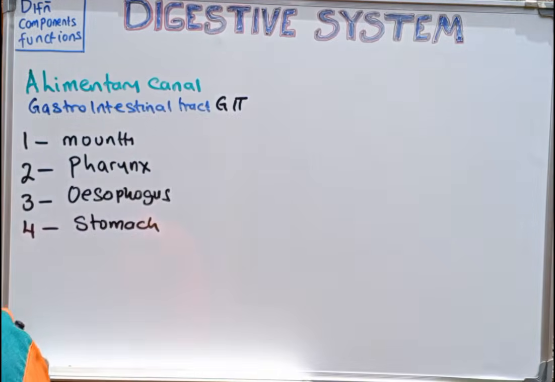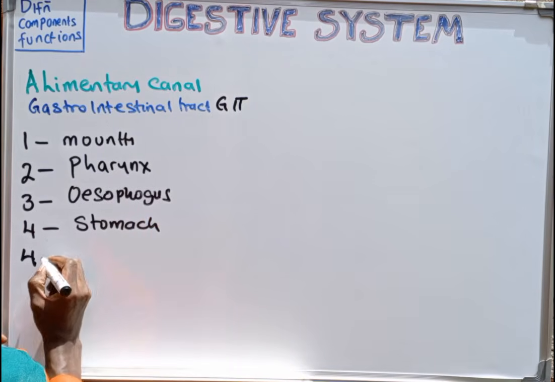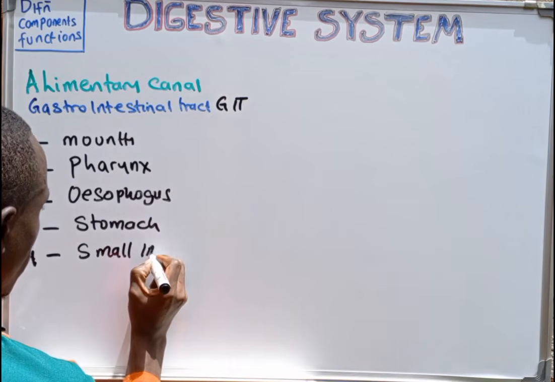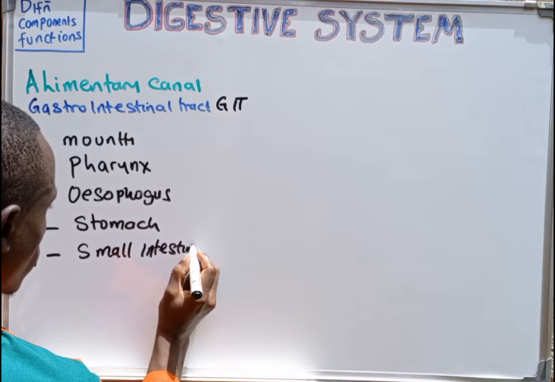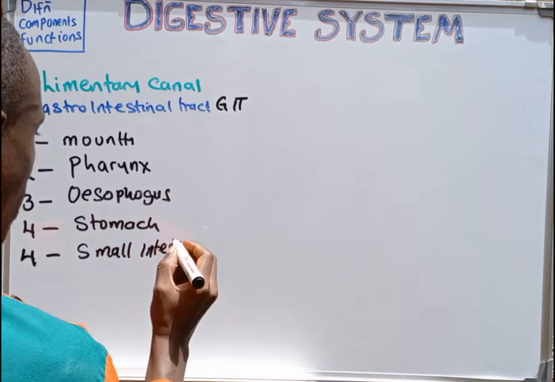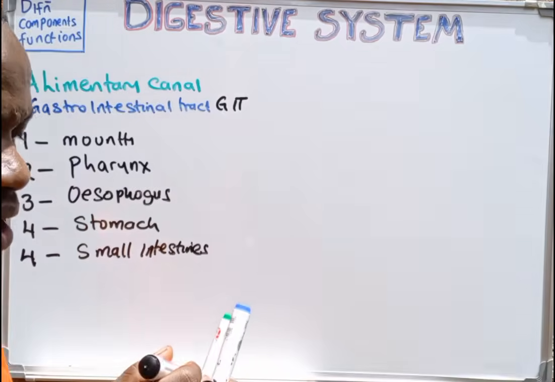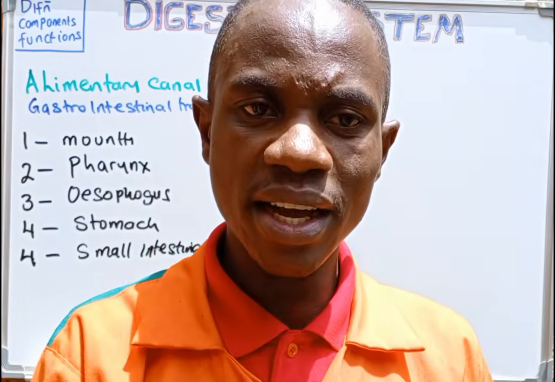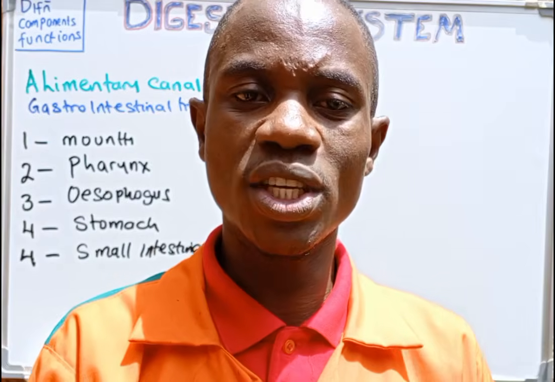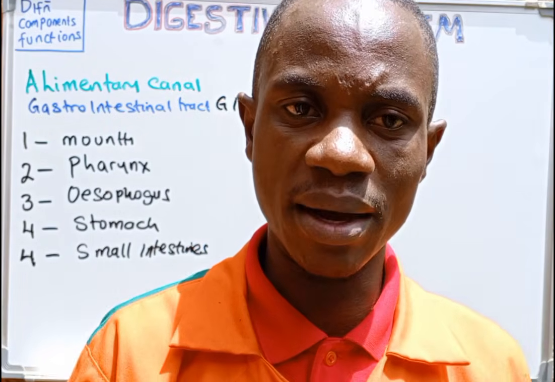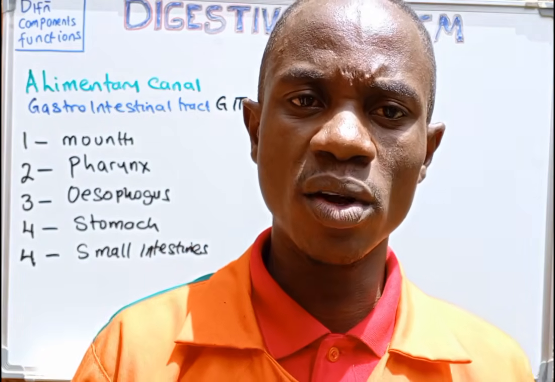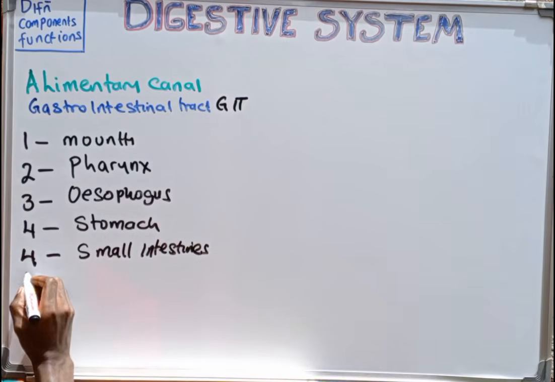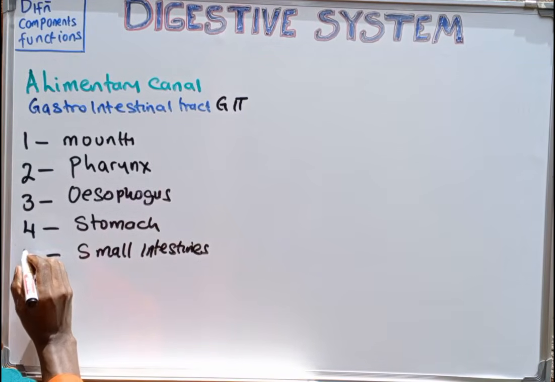And then the next component of the alimentary canal is the small intestine. When we talk about the small intestine, the first part is the duodenum, the second is the jejunum, and the last is the ileum. Those are the three parts that make up the small intestine.